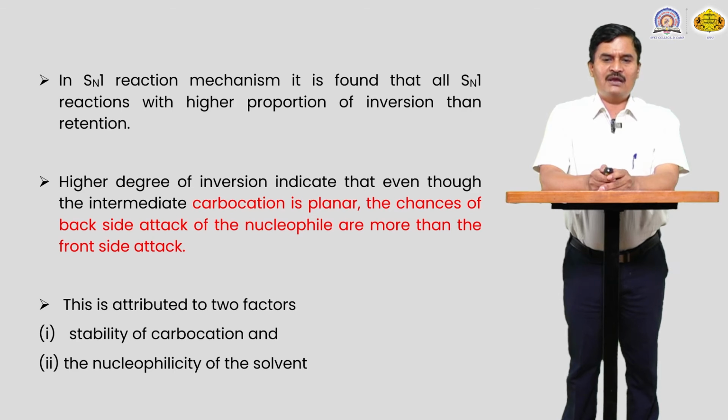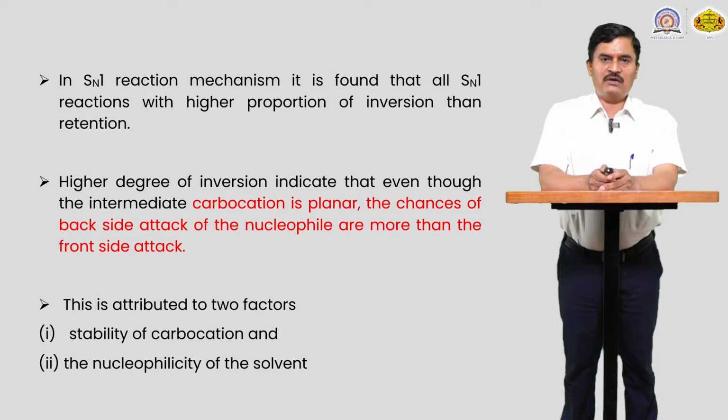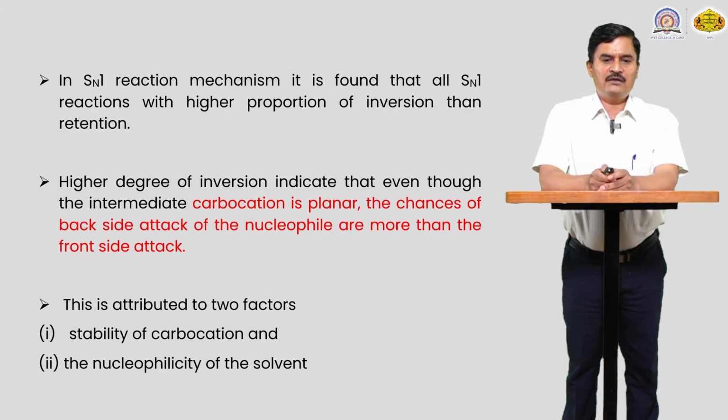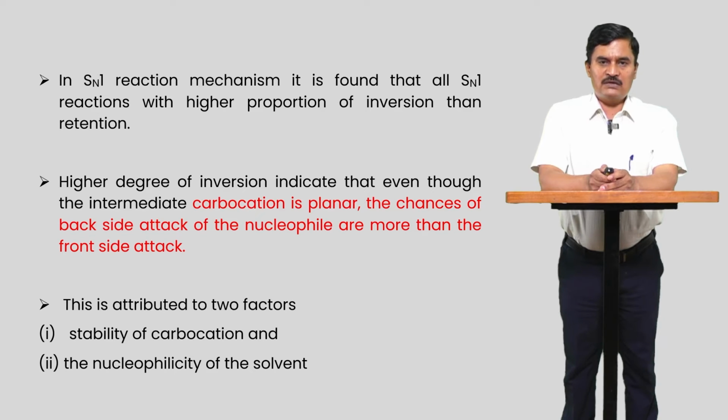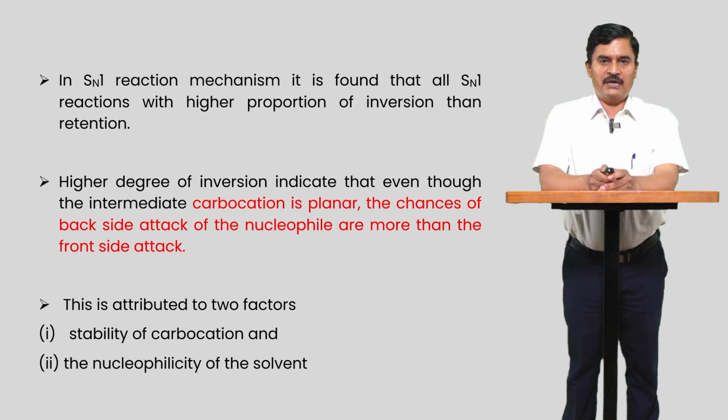In the SN1 reaction mechanism, it is found that the reaction proceeds with a higher proportion of inversion than retention. So the inversion product is more. A higher degree of inversion indicates that even though the intermediate carbocation is planar, the chances of backside attack of the nucleophile are more than front side attack, because in front side attack the leaving group, X minus, is very close to the R group, very close to the carbocation. That's why front side attack is less possible as compared to backside attack.